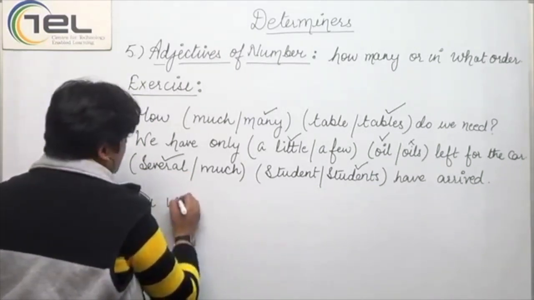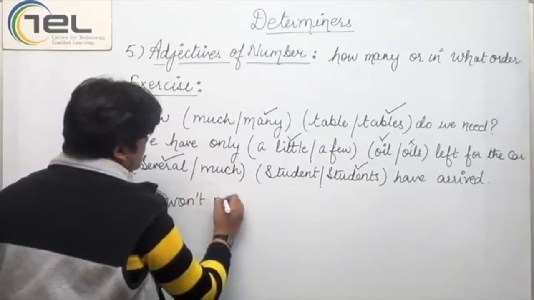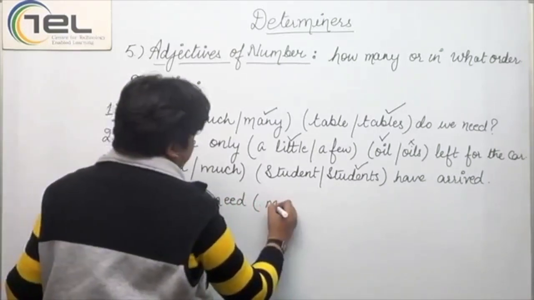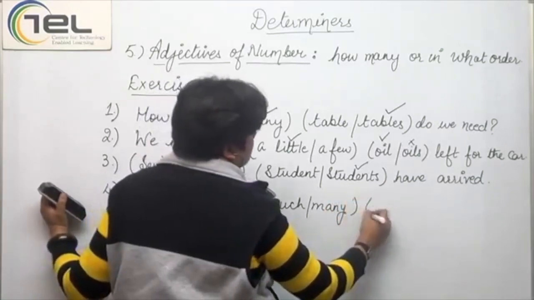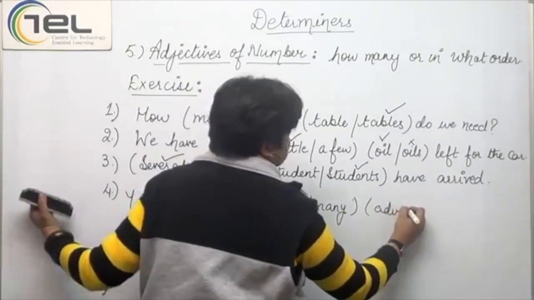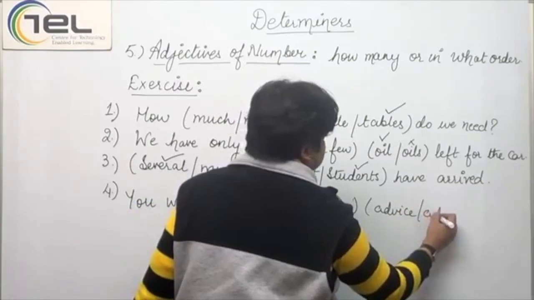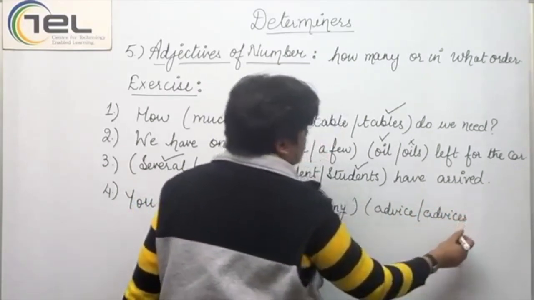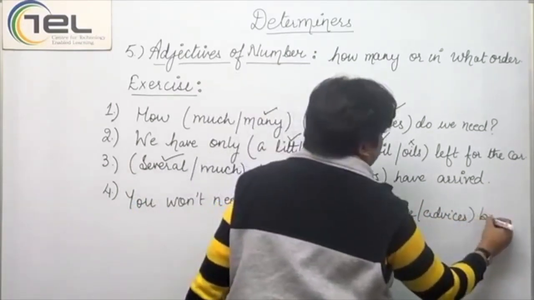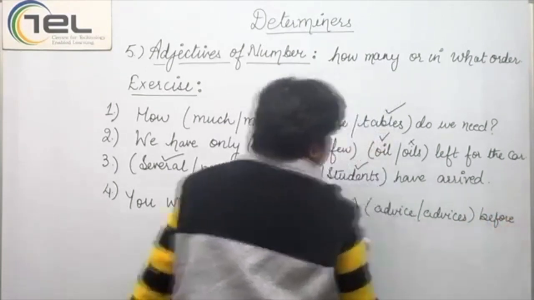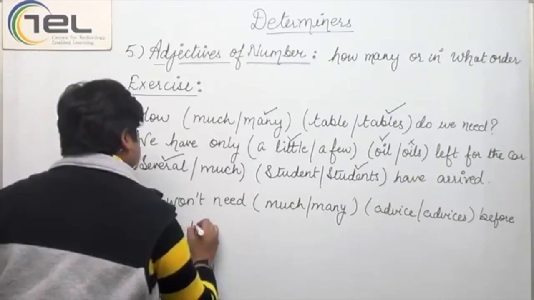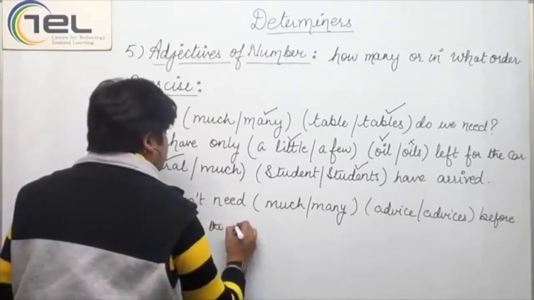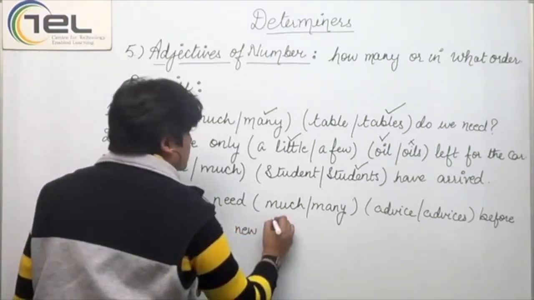You won't need much or many, advice or advices, before you go to the new hostel.